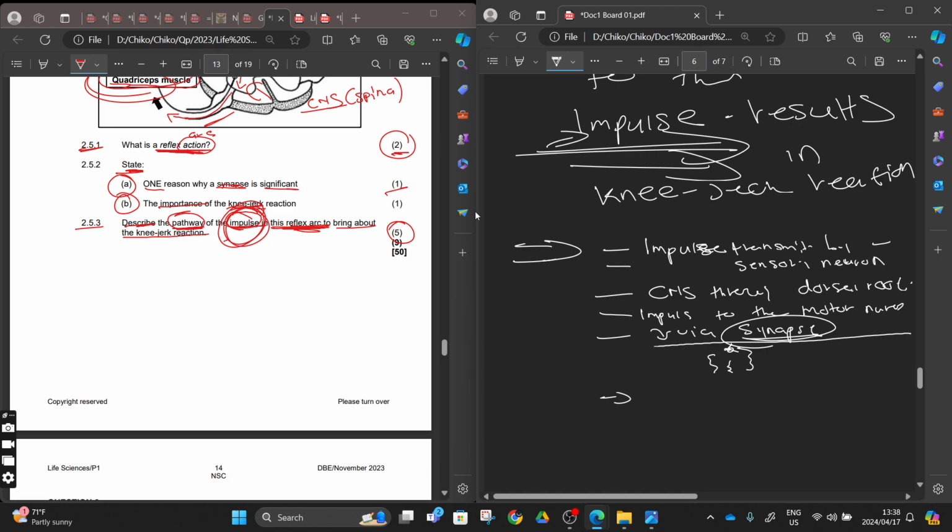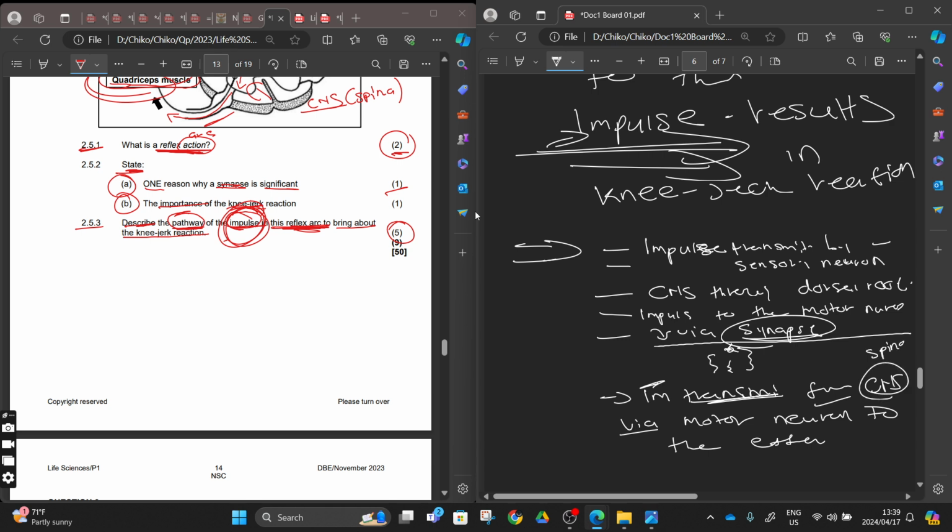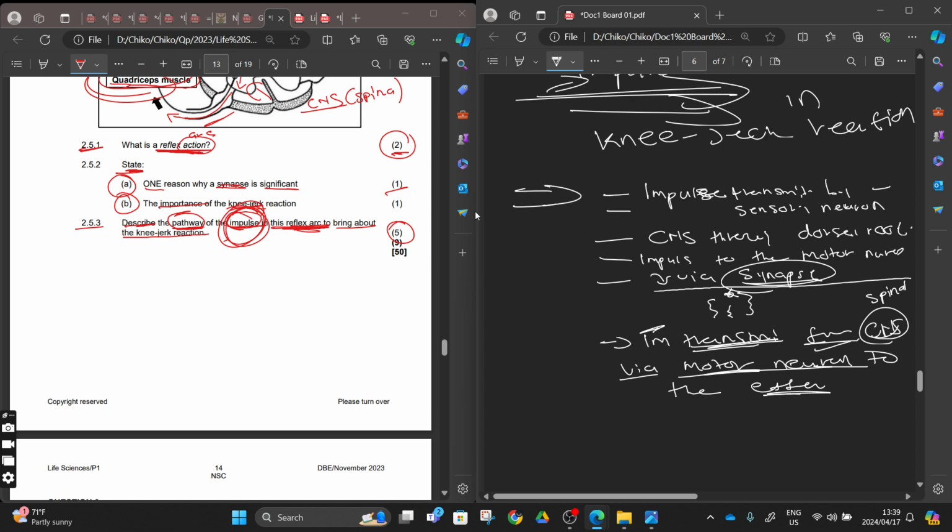Same as this, the impulse from the motor neuron will now be transmitted. You are going to say it is transmitted from the central nervous system, which will be the spinal cord in this case, through the motor neuron to the effector. They are also going to give you a mark for that, right?